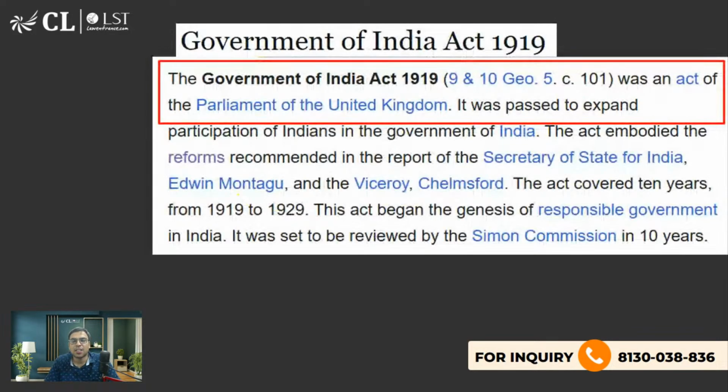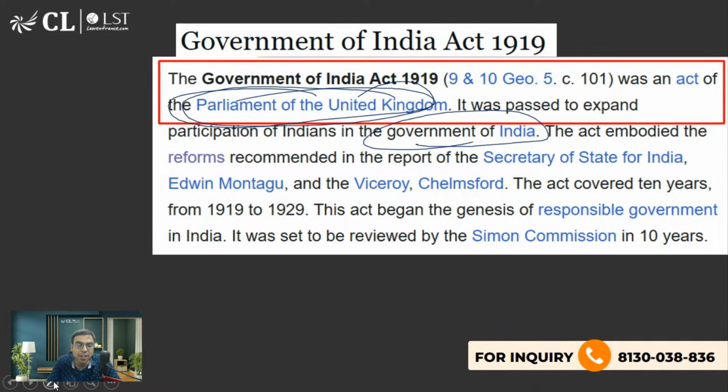देखो, देखो इसमें लिखा हुआ भी Government of India Act है ना, was an act of Parliament of UK. It was passed to expand the Indians in the Government of India है ना, and that is what you should know. तो जैसे Parliamentary reforms भी यही था, पार्लियामेंट ऑफ यूके के द्वारा ही पास किया गया लॉ था. ठीक है. सो सिमिलर टू दैट यू शुड बी नोइंग अबाउट. ठीक है. ओके.